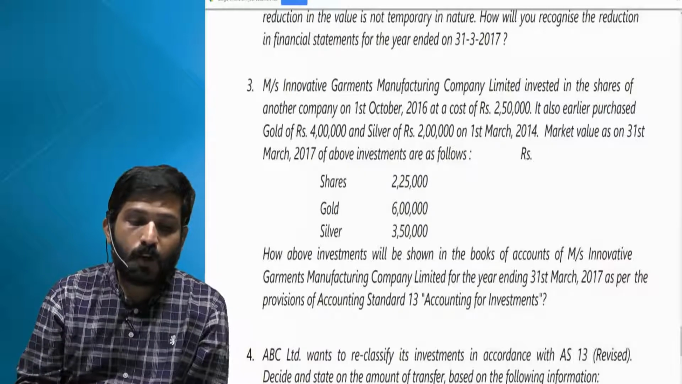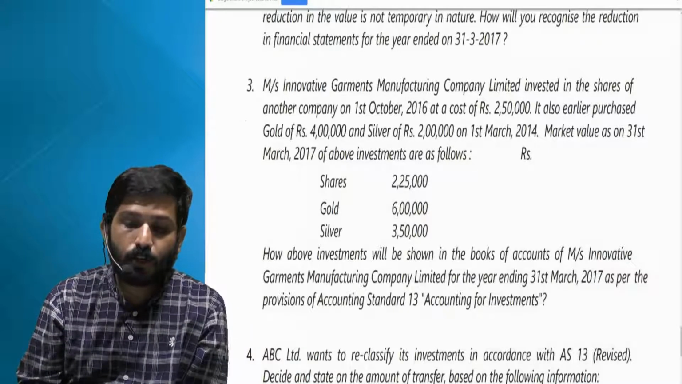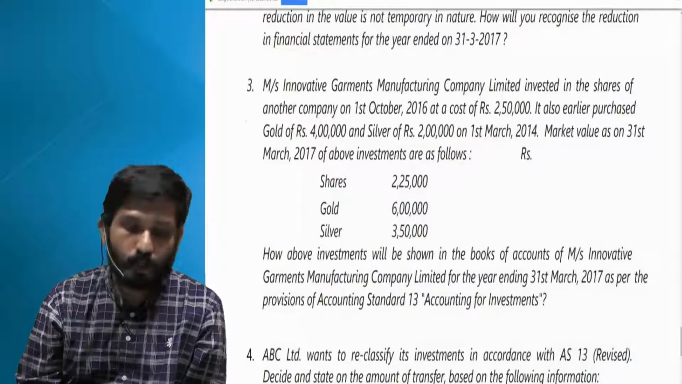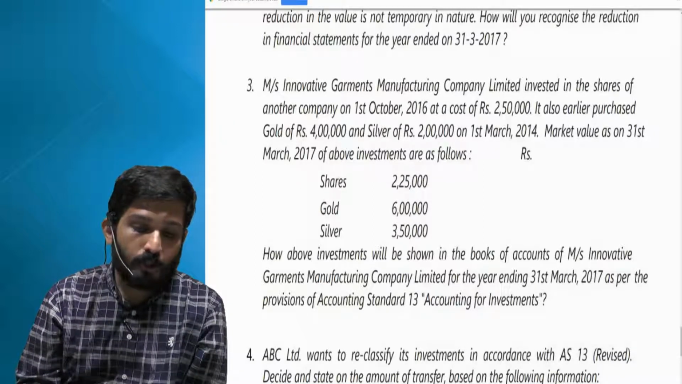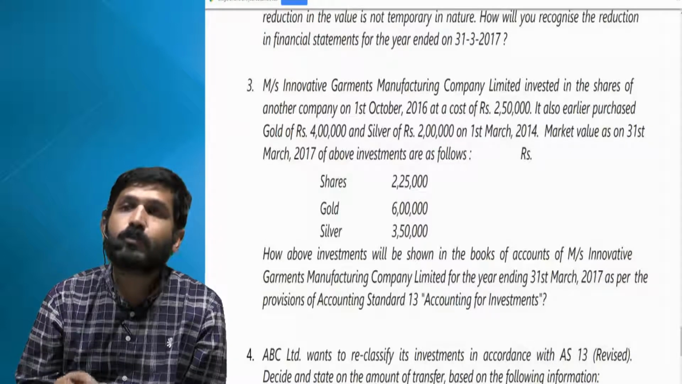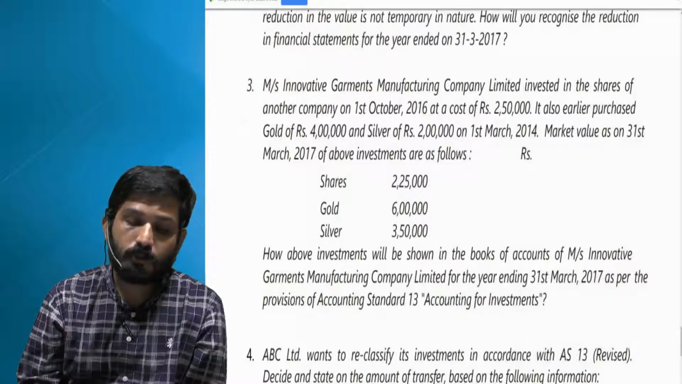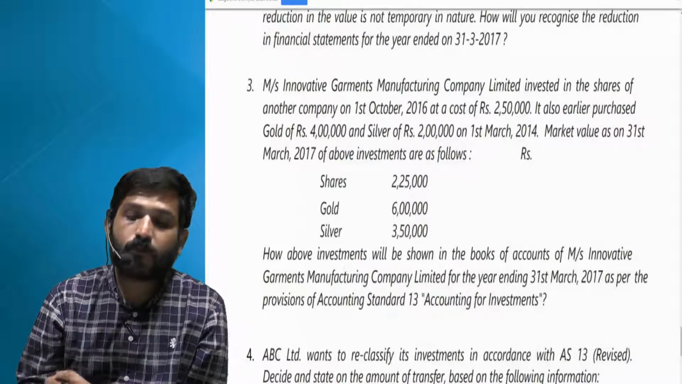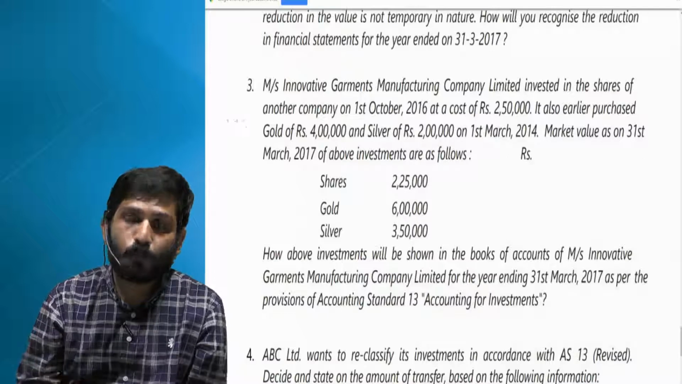Messrs Innovative Garments Manufacturing Company Limited invested in the shares of another company on 1st October 16 at a cost of rupees 2,50,000. So shares of another company taken at 2,50,000. It also earlier purchased gold of rupees 4 lakh and silver of rupees 2 lakhs on 1st March 14. So there are three investments: shares, gold and silver. Market value is on 31st March 17. So they have given you market value. You can say it is a fair value.